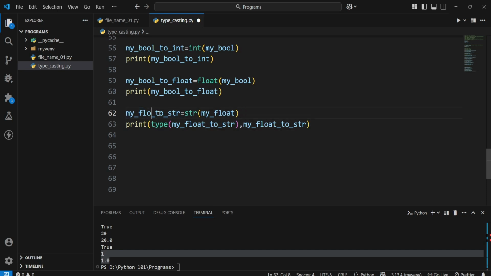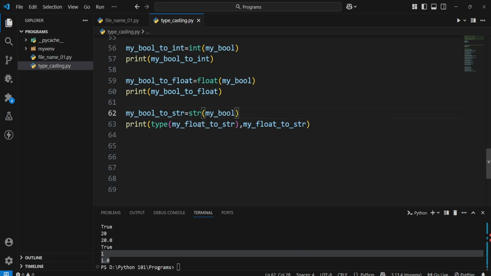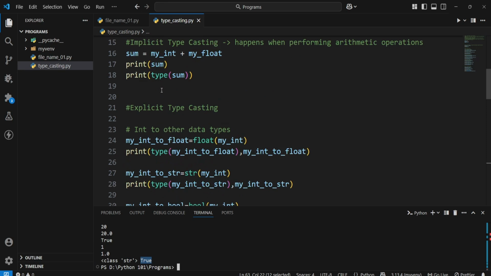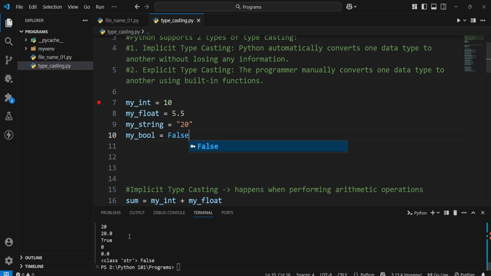So my bool to str, here I'll pass my bool. Now let's print this. Now see, the type is str and it just printed TRUE. Now if I give false here, let's see by giving false as well. Now if we run, you see 0, 0.0 and FALSE is printed.